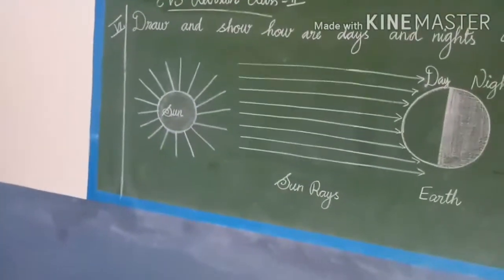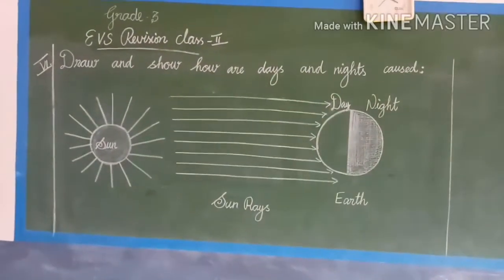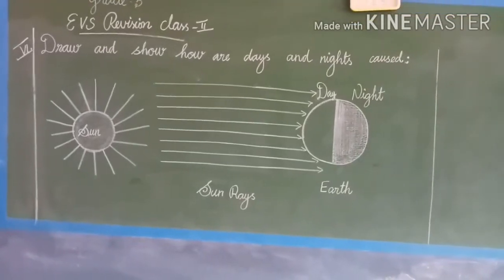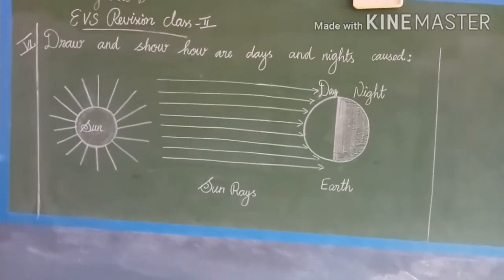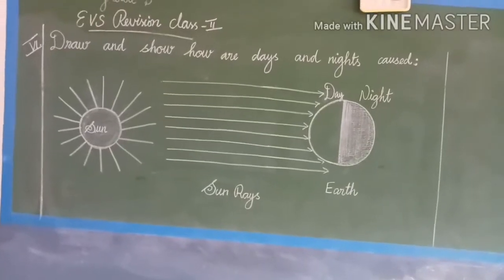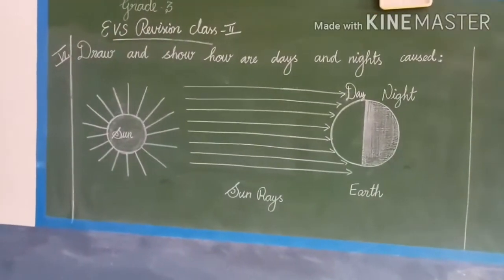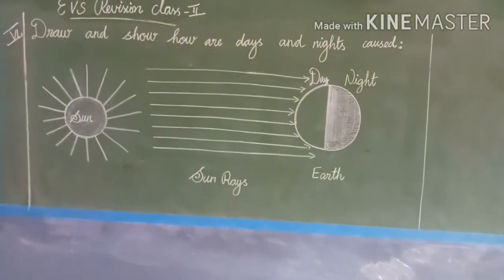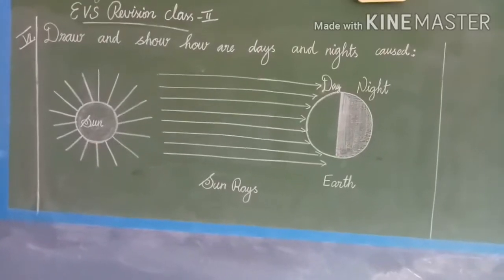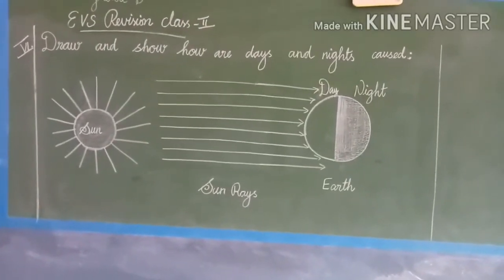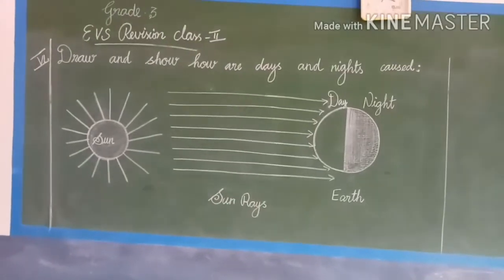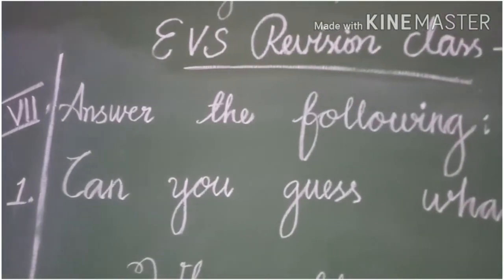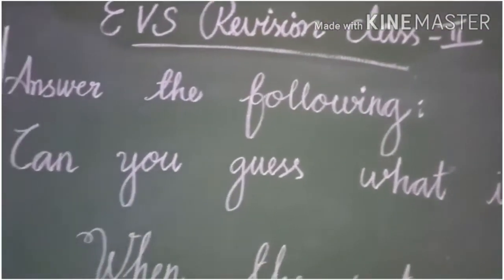This is your sixth pattern: draw and show how our days and nights are caused. This picture is there in your EVS book, and we have also written it in our classwork, which is very easy to remember and revise. Right, children? So shall we move to the next pattern? Seventh pattern is answer the following.